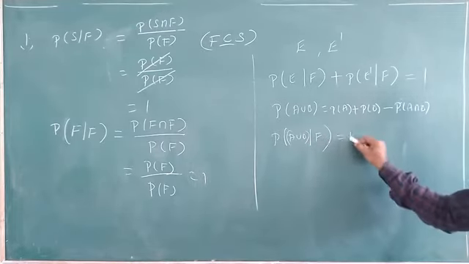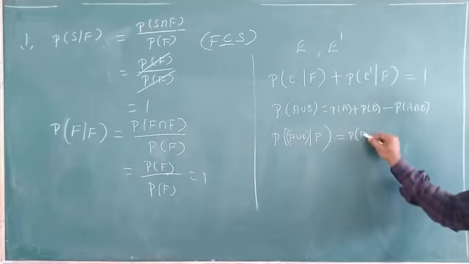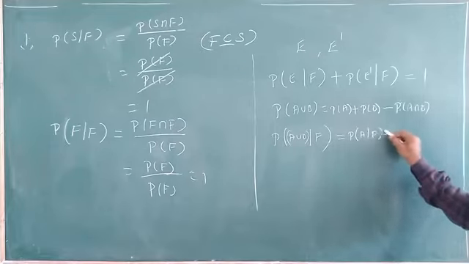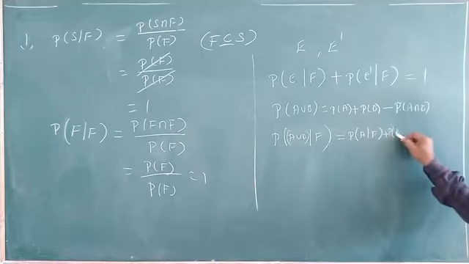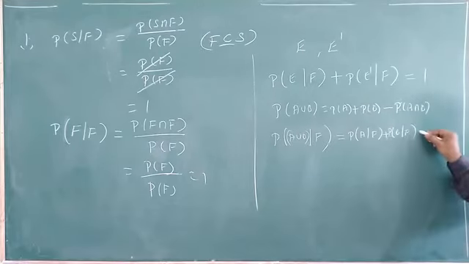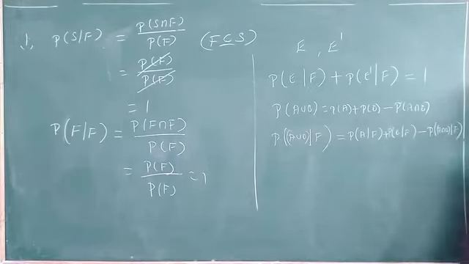Same as this: probability of A given F, plus probability of B given F, minus probability of A intersection B given F. You have to remember these formulas.